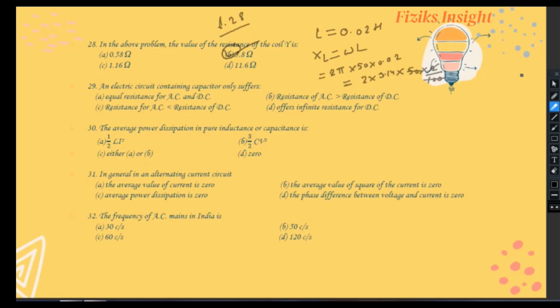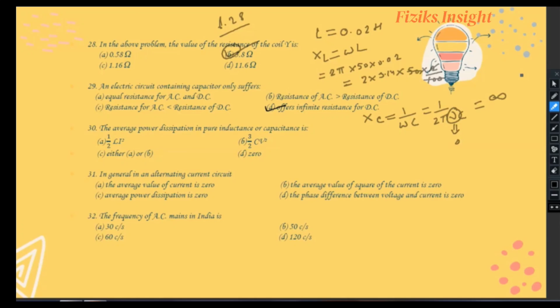Now in 29th question, an electric circuit containing capacitor only offers infinite resistance for DC. The D option is correct. See how. Xc is given as 1 upon omega c and omega is written as 2 pi into frequency. For DC, the frequency is 0, thus Xc reaches infinity.